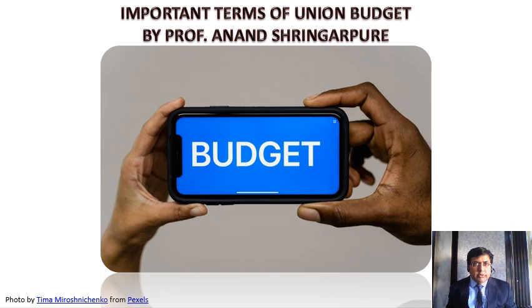Hello everyone. This video is based on a few important terms related to the union budget. First, let us understand the meaning of the term union budget. In India, we follow fiscal federalism. That is, we have a type of hierarchy which is followed. We have the local government, then the state government, and then the central government. The budget which is declared by the central government of the country is known as the union budget.